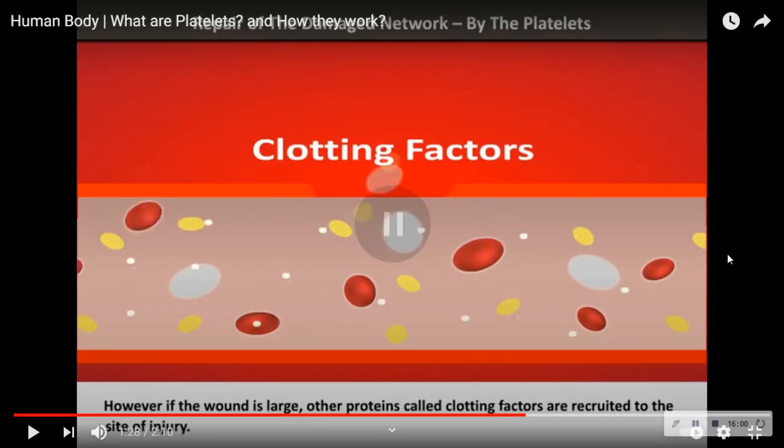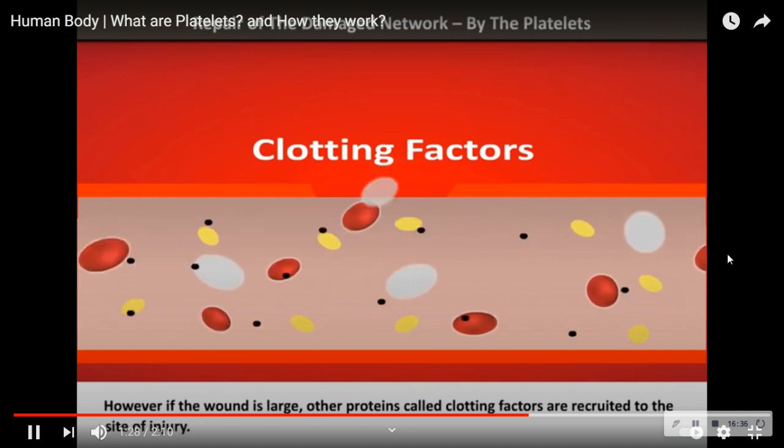However, if the wound is large, this is not enough. We will be studying in detail how the blood clotting or coagulation of blood takes place. Only the platelet is not enough. There are so many other factors, about 13 factors involved. They are called the blood clotting factors. So not only the blood platelets, it will stimulate the accumulation of all the other factors, so that they will be recruited at the site of injury for that particular blood clotting action.